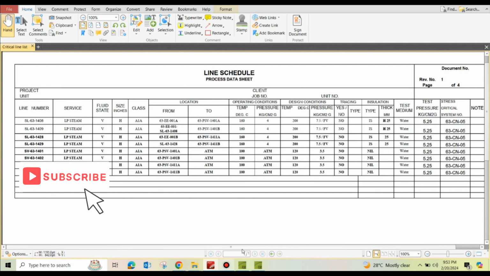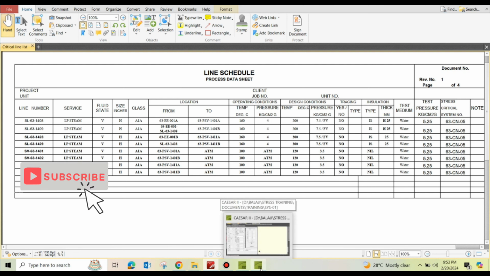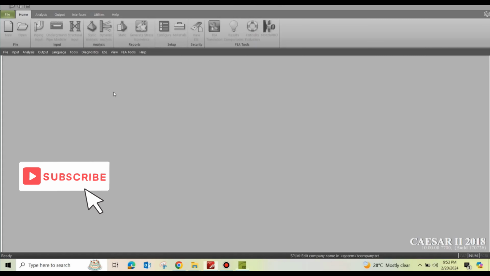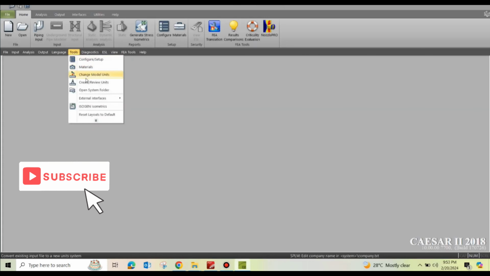In any project, it is very important to refer to the critical line list because you need to match the same units in the CAESAR file. So now we close this window, and then go to Tools, Create or Review Units, review, yeah, then you have to select this one.